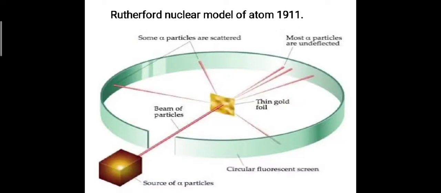Now see, next is Rutherford nuclear model. Rutherford nuclear model of the atom. So Rutherford is a scientist. He studied the inside of the atom by his celebrated scattering experiment, okay, and put forth the theory of the nuclear model of the atom in the year 1911. So Rutherford took a very thin gold foil.